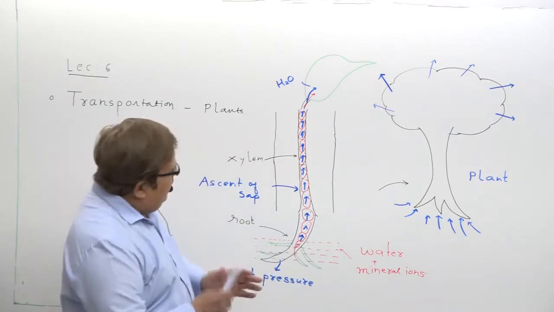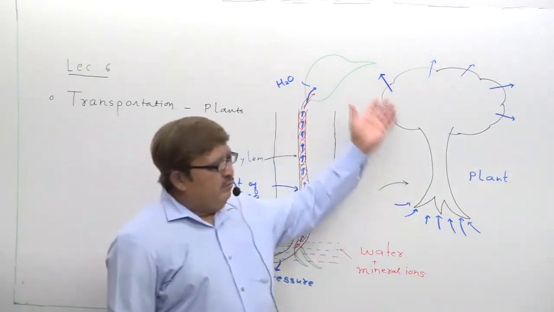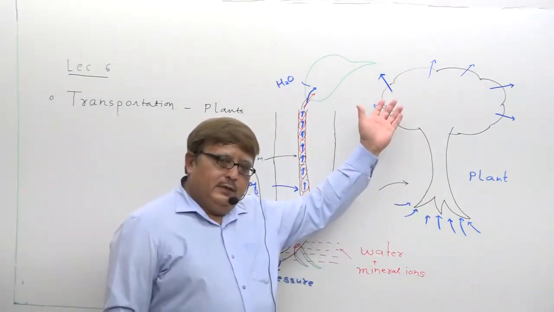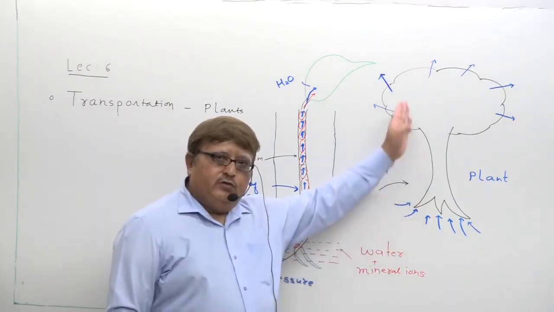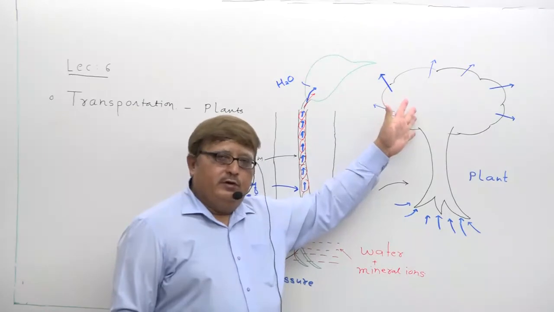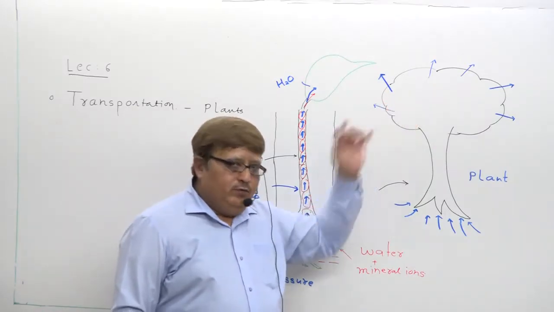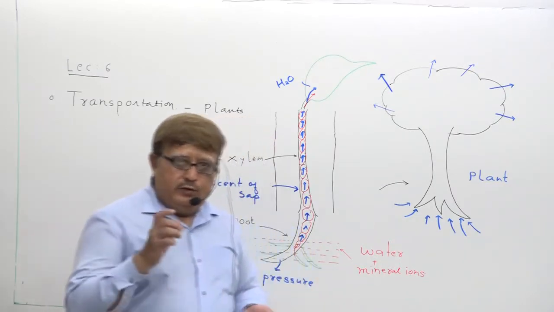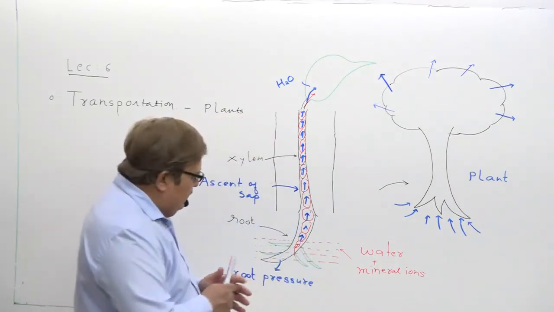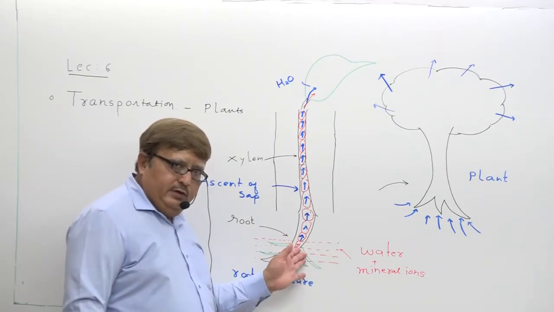But if the plants are taller, like a tall tree, then how can the water entering the root reach up to the tip of the last leaf? For that purpose, another factor is most important here. Root pressure is there.